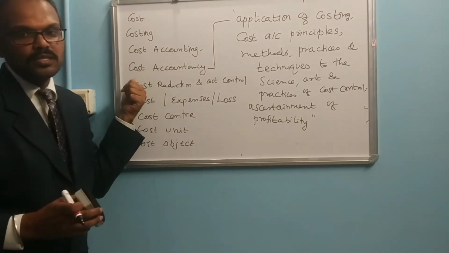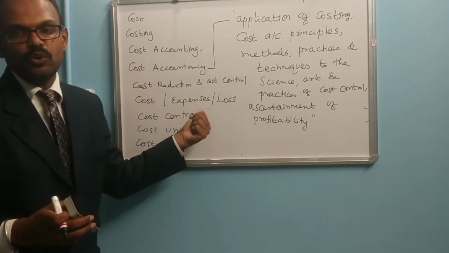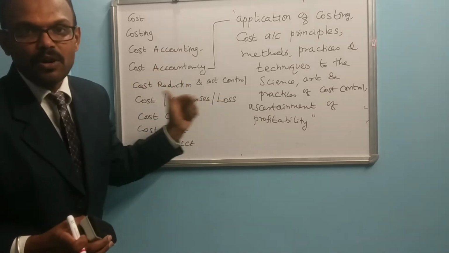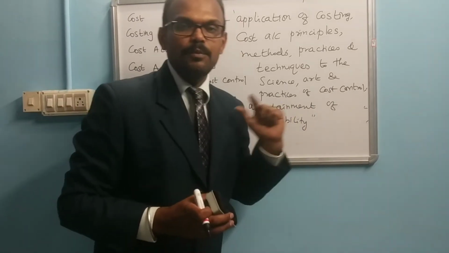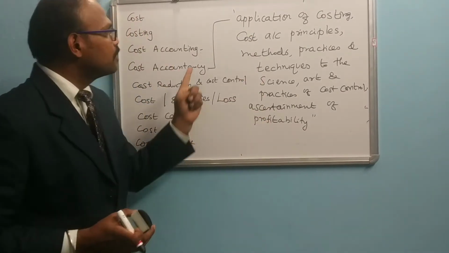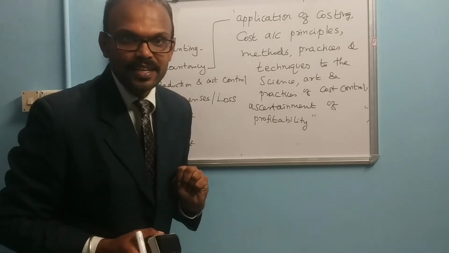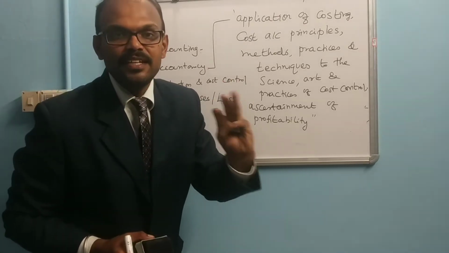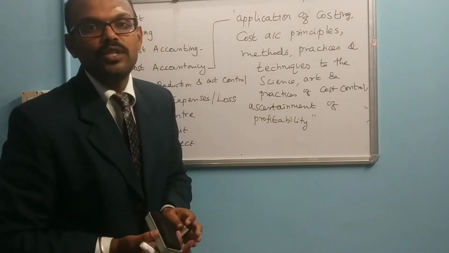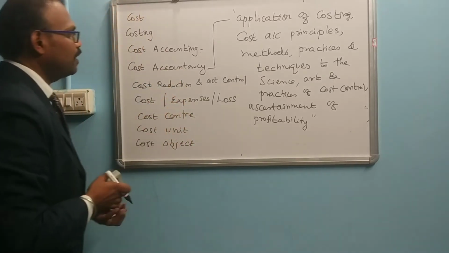So here the cost accountancy involves the cost control initiative, ascertaining the profitability and presenting that report to the management. There are three important activities concentrated on by cost accounting. The first one is cost control initiative, the second one is ascertaining the profitability, and the third one is presenting that report to the management for decision making. These are the three important activities under this category.